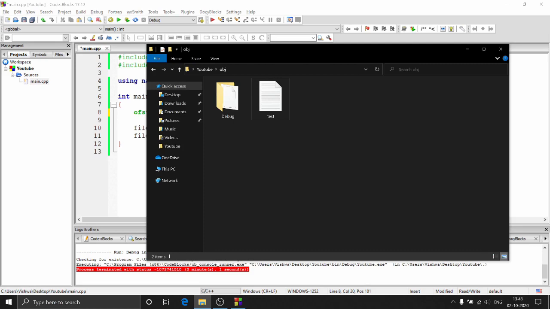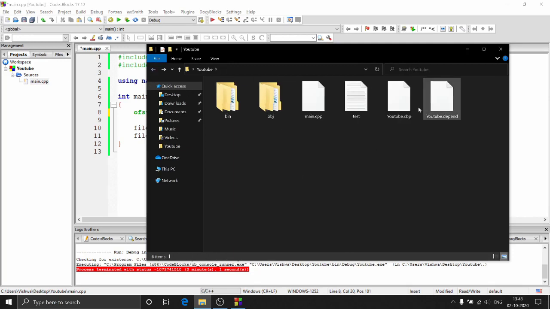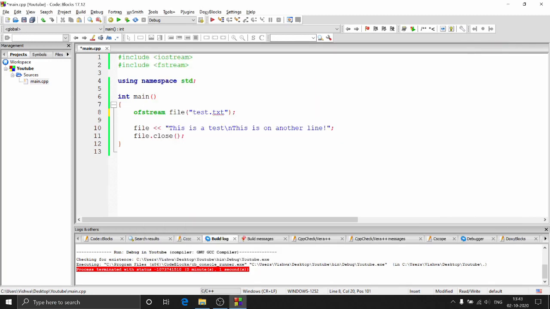You just use the stream operator to write to the file, and you must have guessed it, reading a file is almost similar. So now let's move on to reading files. I'll just delete this. I don't want my structure of the project to be messed up, so we'll just keep this inside the same directory. And now to read from a file, well, before going to reading from a file, let's talk about appending to a file.